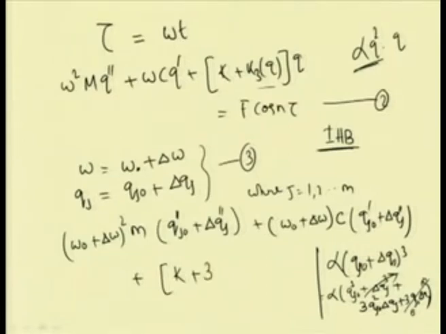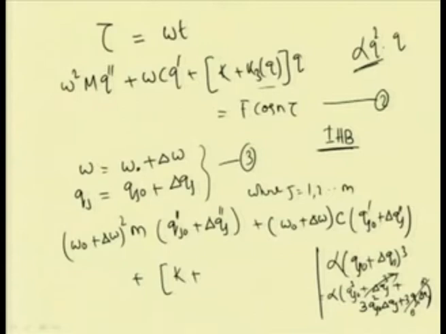This will be 3 k 3 into delta q, plus 3 k 3 into delta q. Or I can expand this equation and write it in a better way.